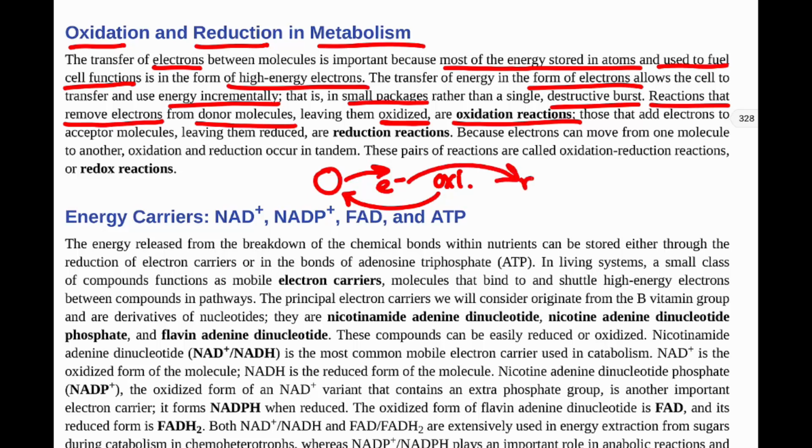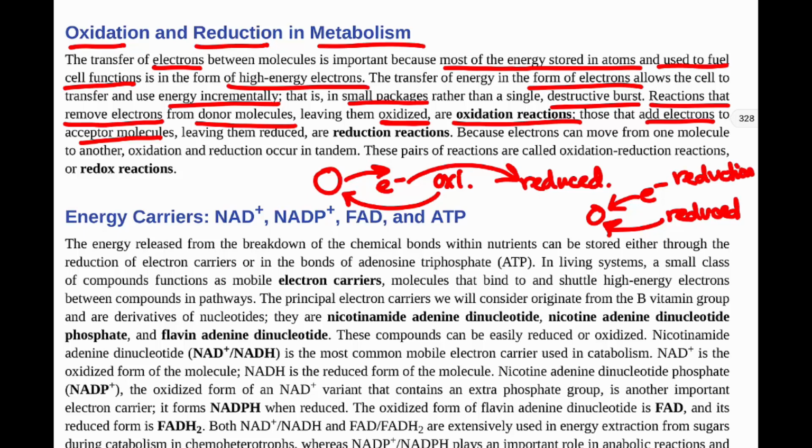Then we have the opposite. We have those that add electrons. So if we have our molecule and say we add an electron to it, those that add electrons to the acceptor molecules will leave them reduced. So now this molecule is reduced, and this is a reduction reaction. And the molecule that gave away the electron has been oxidized.